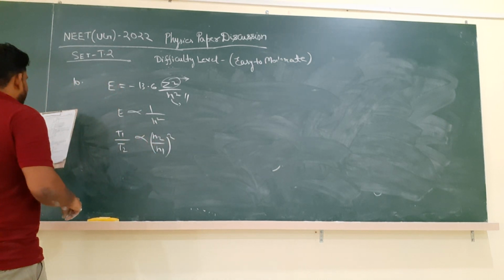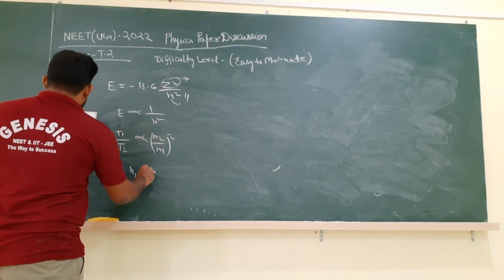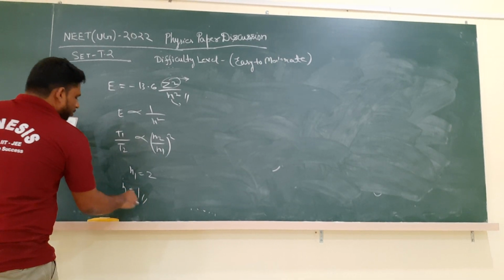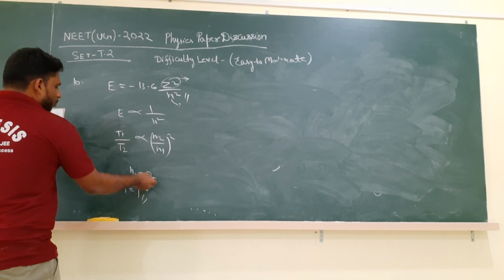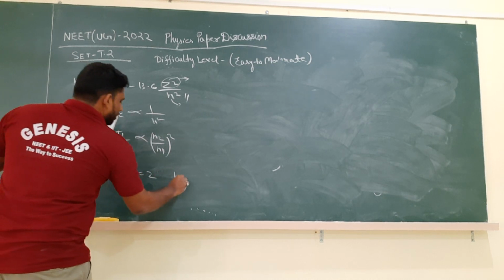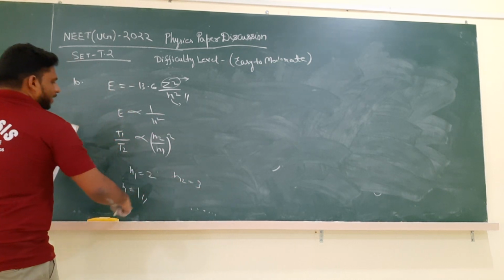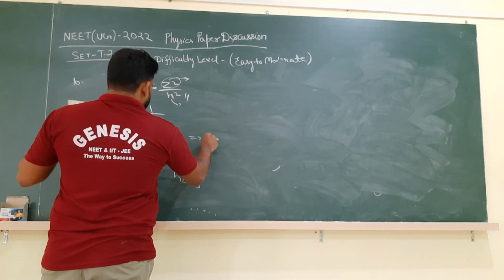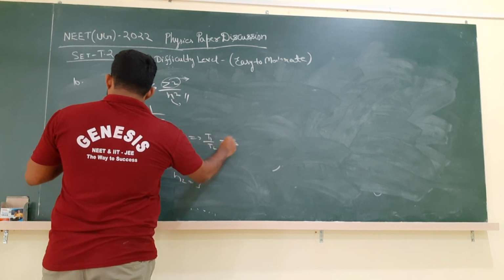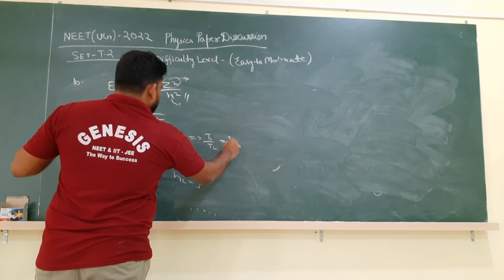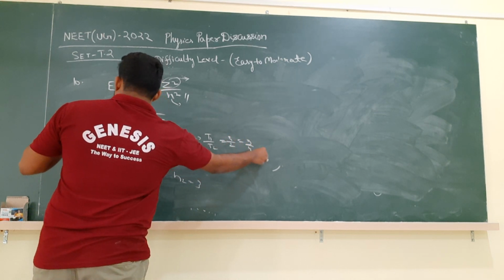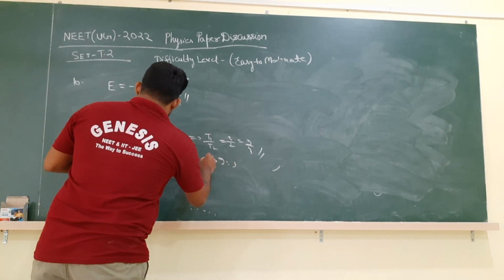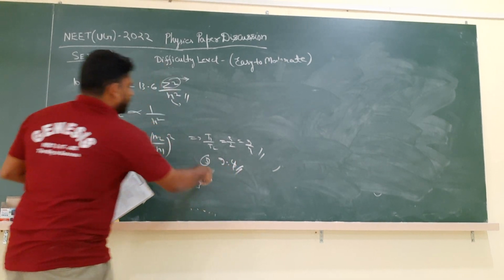So in the first case, what is N1? N1 is nothing but 2. Why? It is the first excited state. N equal to 1 means not excited. N equal to 2 means first excited. N equal to 3 means second excited. So N2 is 3, N1 is 2. Therefore T1 by T2 is equal to the square of 3 by 2, that is equal to 9 by 4. So the ratio is 9:4. Which option is correct? The third option is correct. 9:4 is correct.